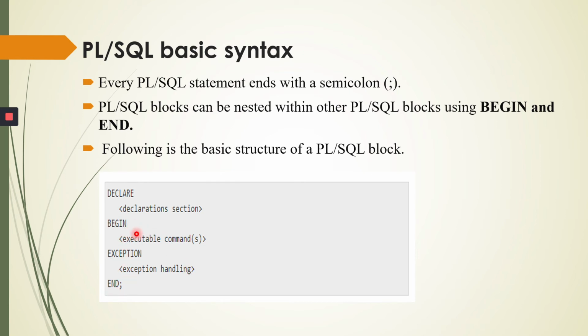All executable statements must be between begin and end, and it ends with a semicolon. As I explained, every PL/SQL statement ends with a semicolon, and here also we write the semicolon after end. This is declare, in which we write the declarations. After that we have begin and end, in between which we write the executable statements. And this is the exception, in which we write the exception handling statements. It is optional. So this is the basic building block.